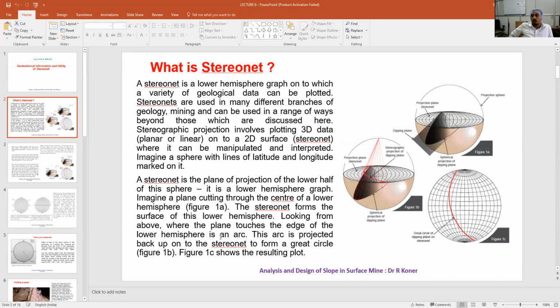A stereonet is basically a lower hemispherical graph onto which a variety of geological data can be plotted. One of the major advantages that I have already shown you in the last slide is that for the equal angle stereonet, if you plot an imaginary line joining the intersect of a plane in this sphere to the North Pole, there will be a projection of a line in the top hemisphere. That line is a great circle. This is for equal angle.